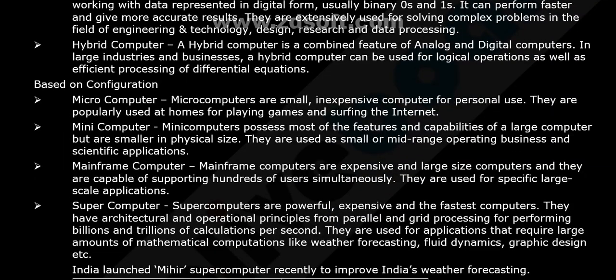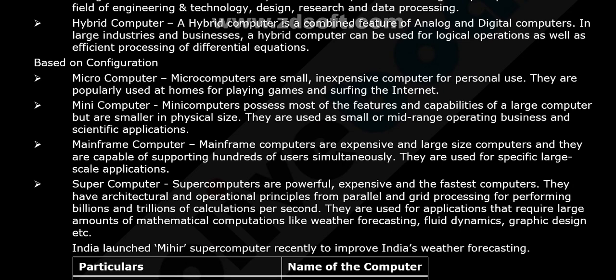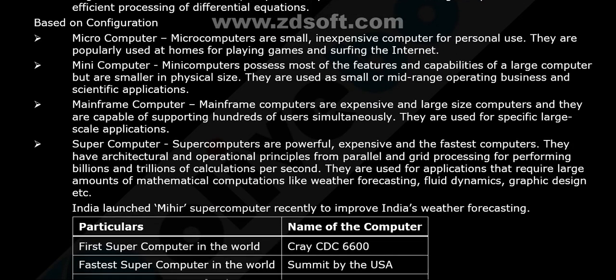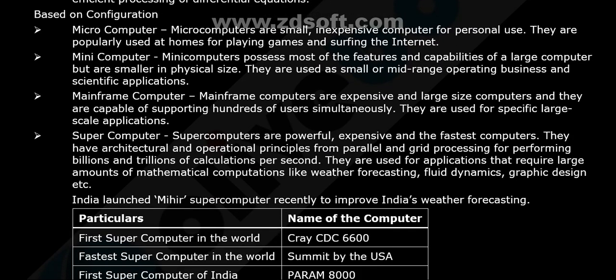Let's see the second kind. Based on the configuration, what does it consist of? Microcomputer. Microcomputers are small, inexpensive computers for personal use. They are popularly used at homes for playing games and surfing the internet. This is microcomputer. They are very small.